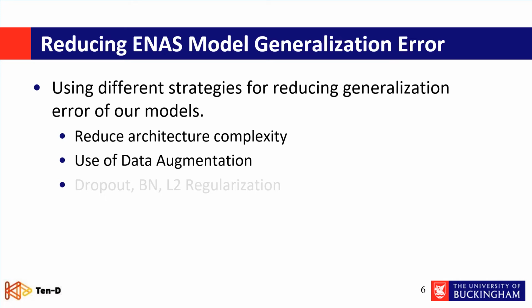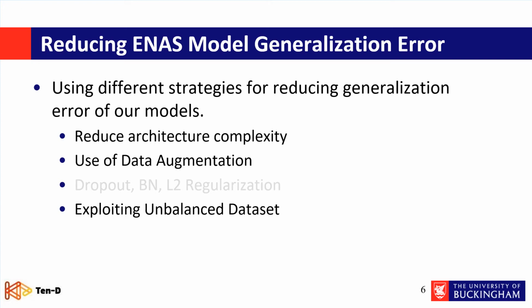Because of that, we didn't do more with these, but we started with reducing the complexity, and we also used data augmentation in different scenarios, and also proposed a new and different way of solving the problem of unbalanced dataset, because we found that our model is mostly sensitive to true positive rate.